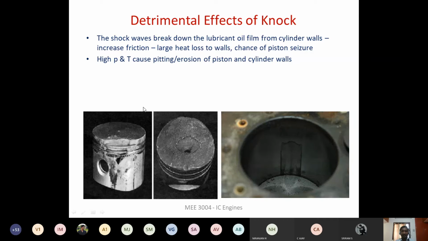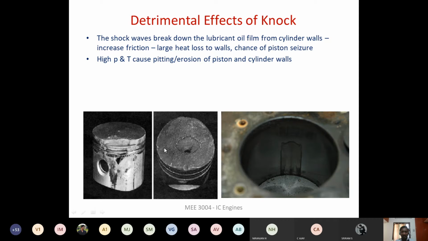And the high pressure and temperature because of the knocking inside the engine cylinder, above the piston, will result in pitting action on the surface of the piston. You will have pitting action on the surface of the piston as well as on the cylinder liner, in the cylinder wall also.